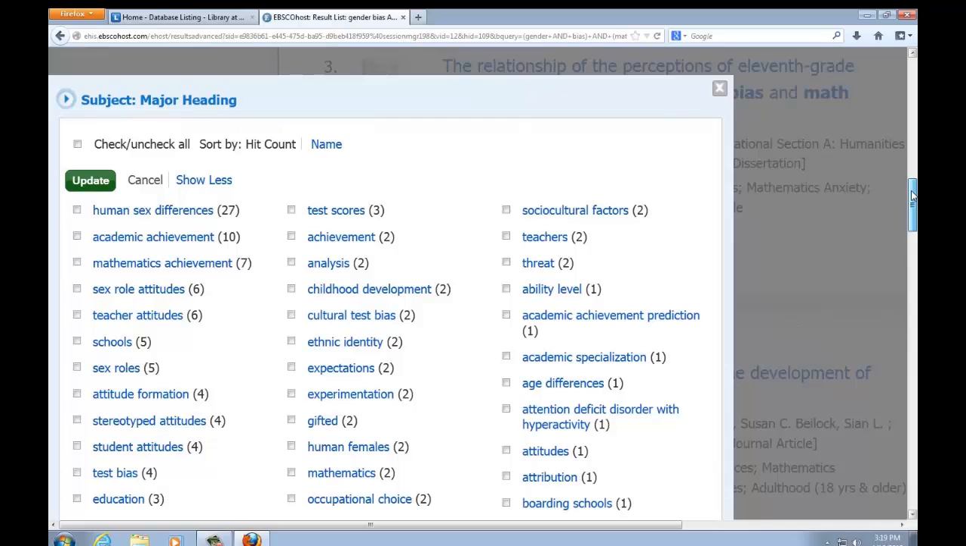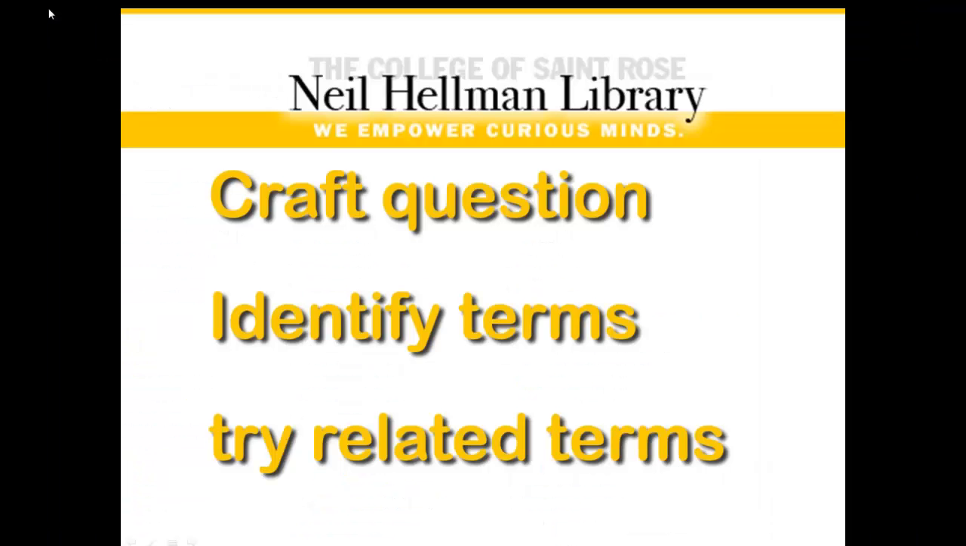So, when you're searching, craft your question carefully, write it down, identify your terms, and try a lot of related terms. Writing it down is very helpful.